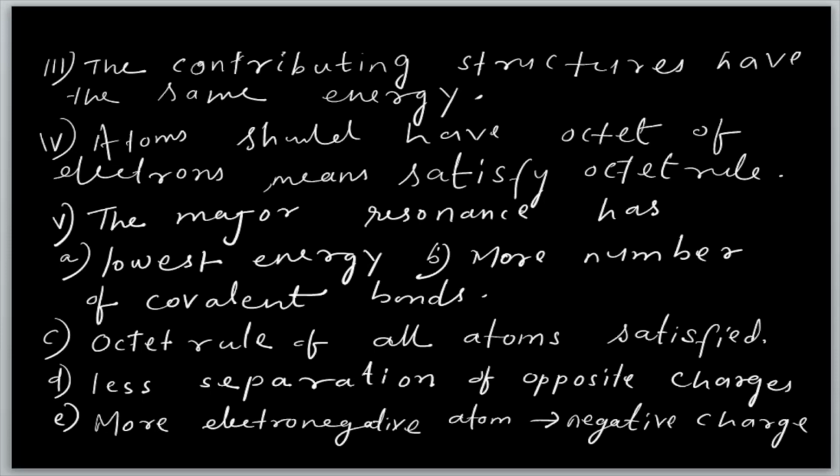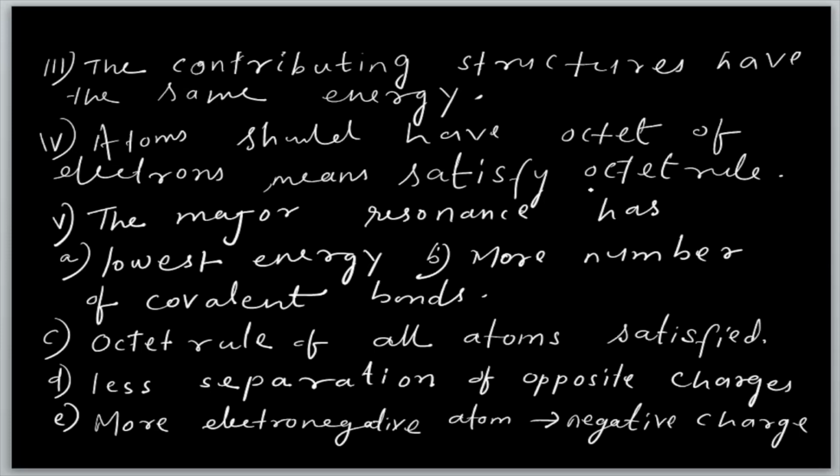The contributing structures have the same energy. If there are two contributing or canonical structures, they have the same energy. And every atom should satisfy the octet rule, that the outer shell electrons should be 8, meaning up to p6.